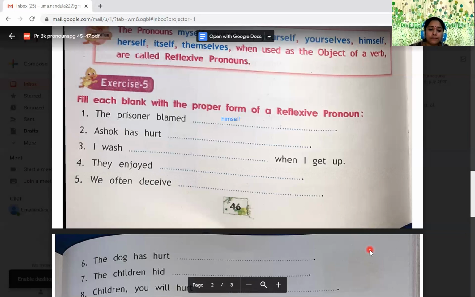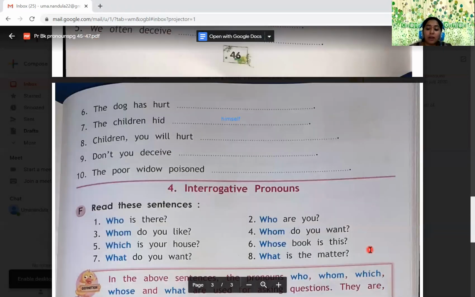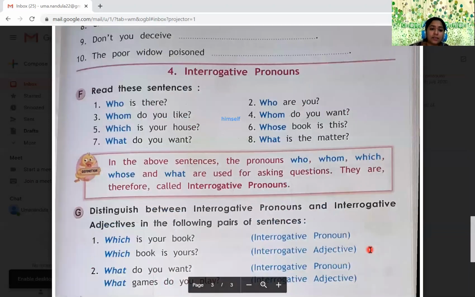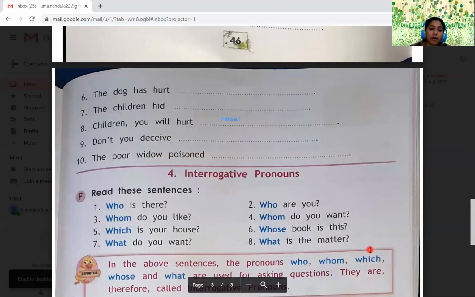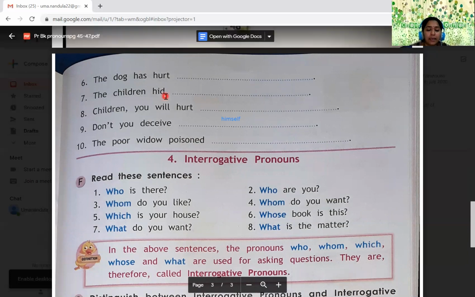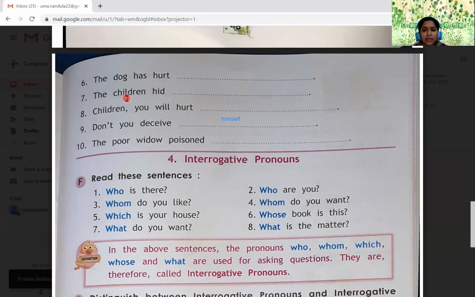The dog has hurt dash. Dog is again what? So it's an animal. So the dog has hurt itself, right? Yeah, itself. The child hid dash, children, no children. So many children. So the children hid themselves.